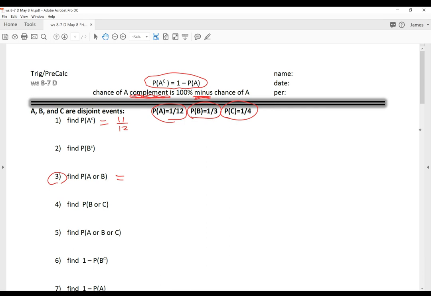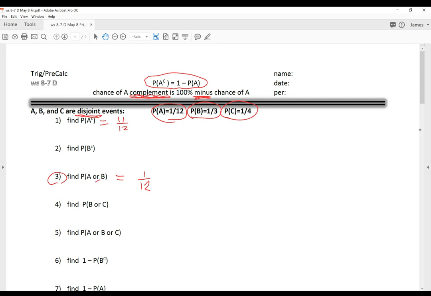Chance of A is 1 out of 12. Now, I did say it's a disjoint event, which means there's no overlapping. There's nothing joining them. They're completely separate, like red, blue. There's nothing in between. There's nothing overlapping.